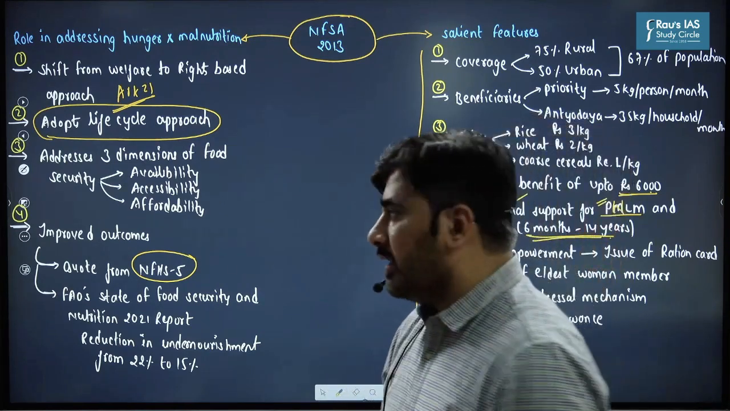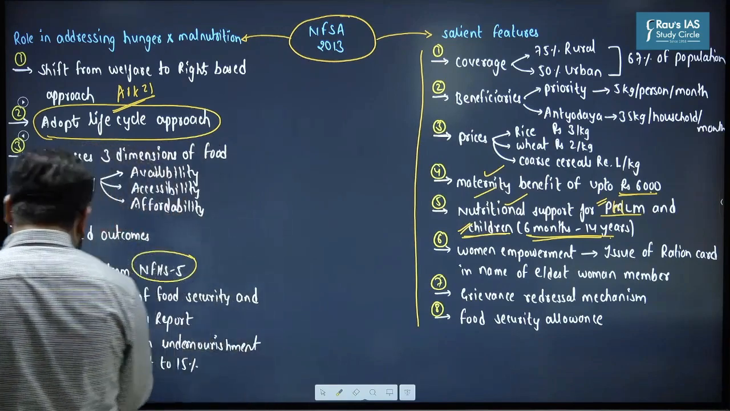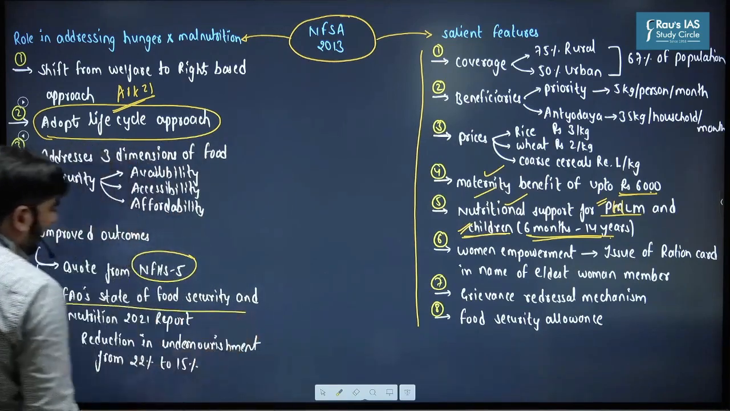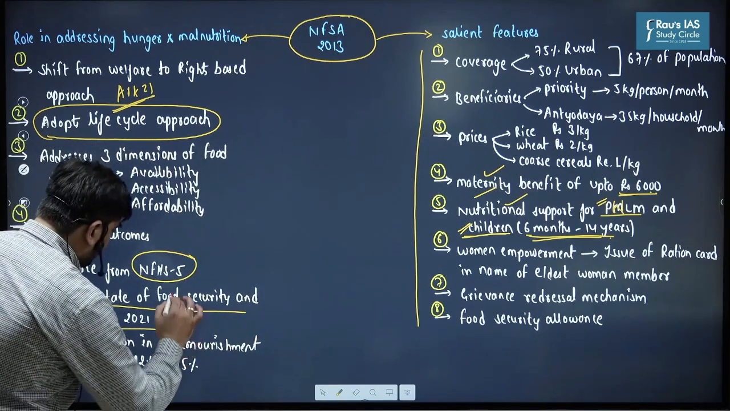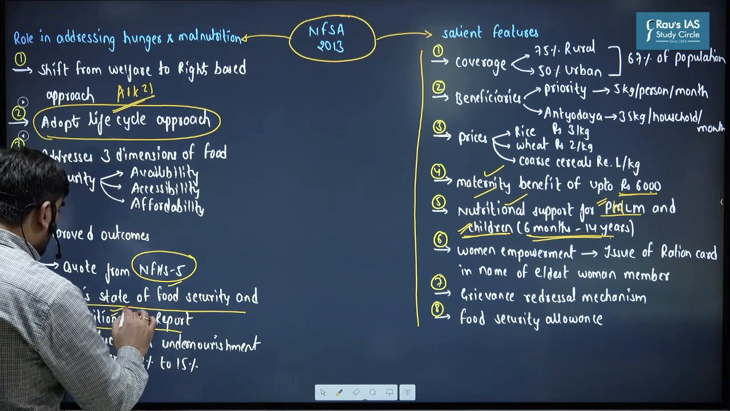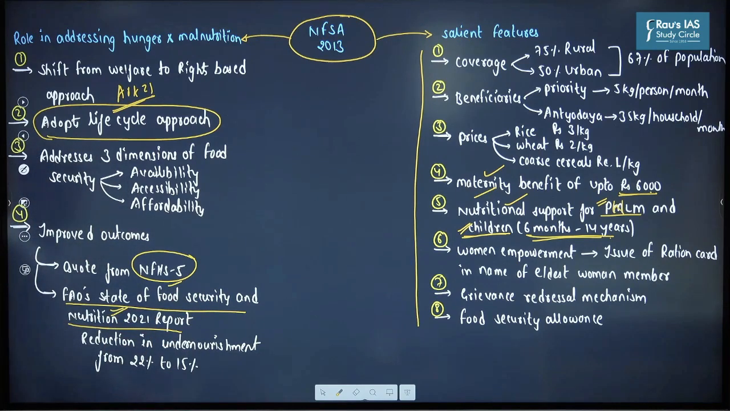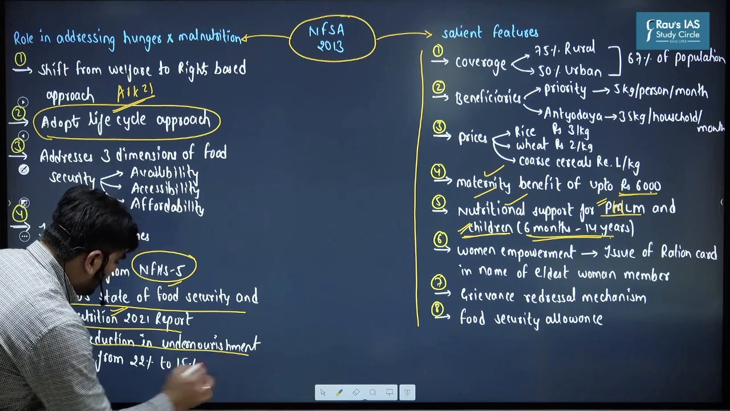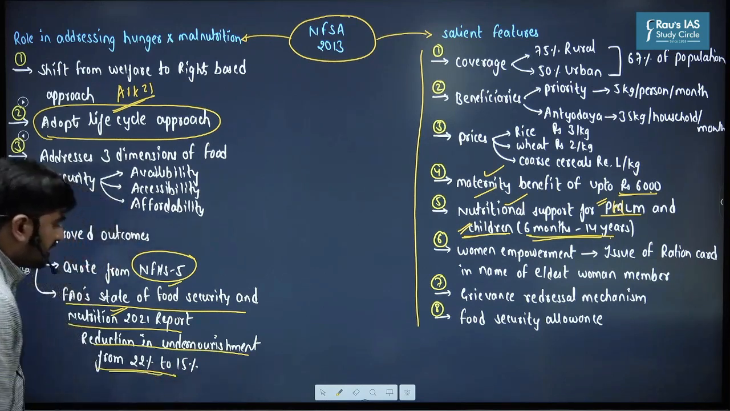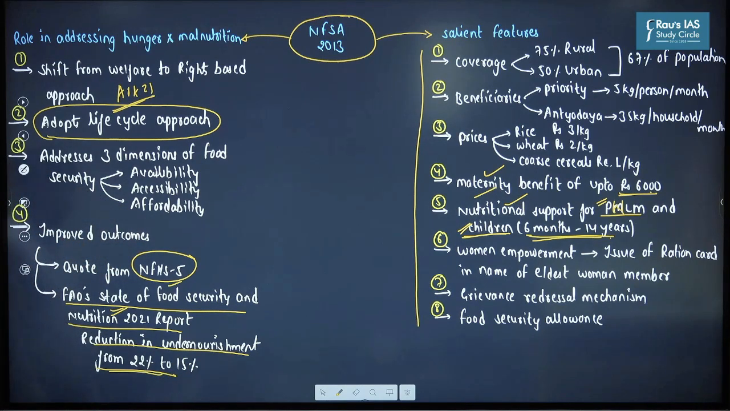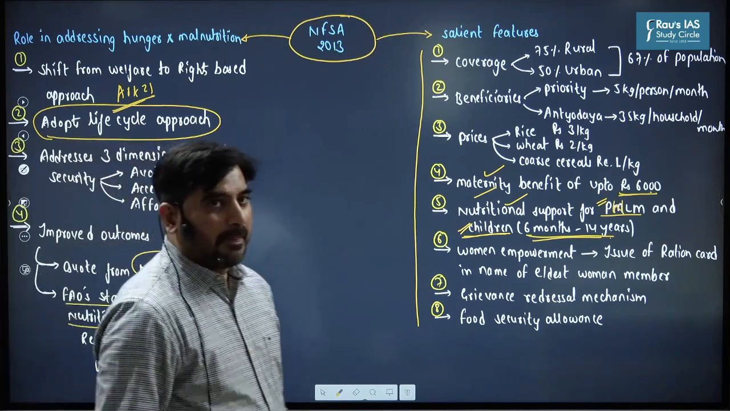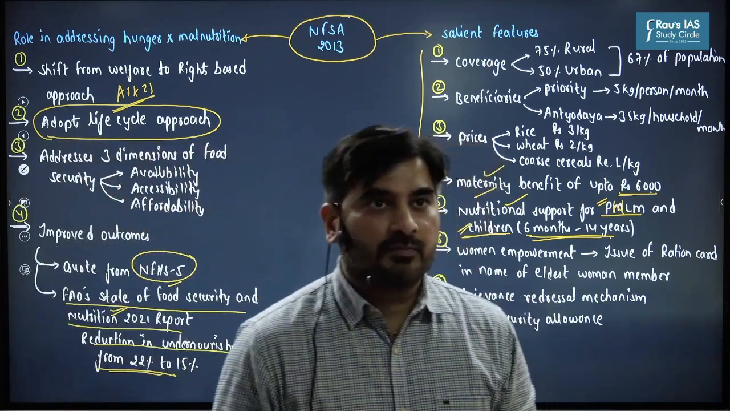Similar to that, you could have also incorporated the Food and Agriculture Organization's report known as the State of Food Security and Nutrition report, which shows that there has been a reduction in undernourishment in the last decade from 22 to 15%. I hope you are clear now, right?